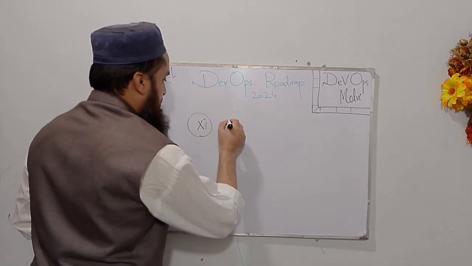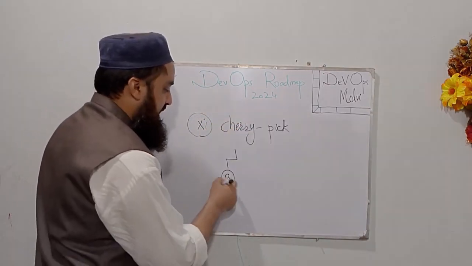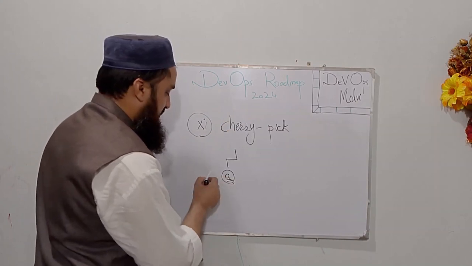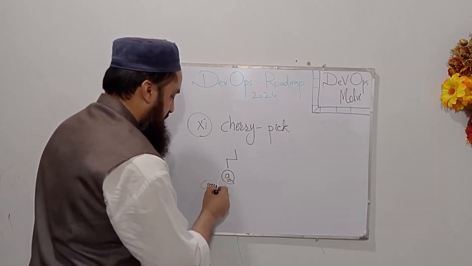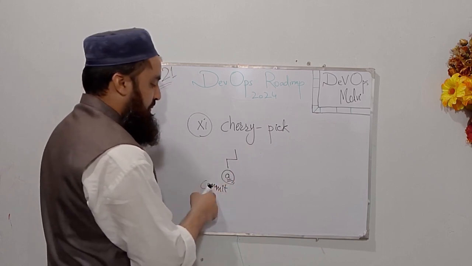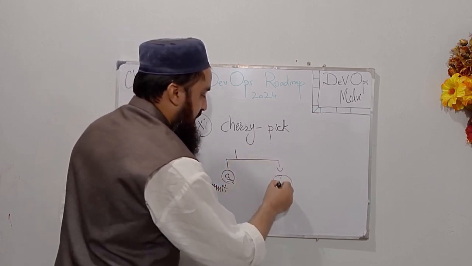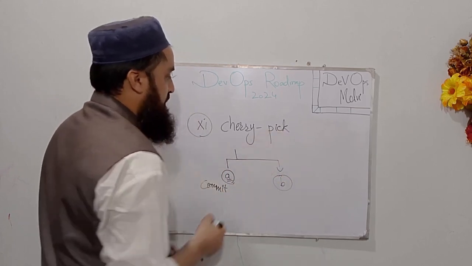So the 11th term is cherry pick. Cherry picking means that if I have any change or commit in my branch A, and I want to have the same commit, same change on branch B at the same time, then I can use cherry pick.